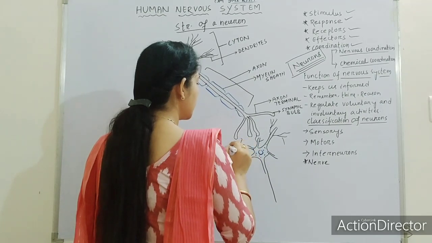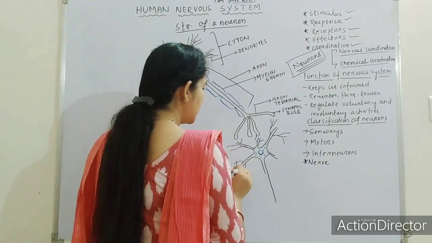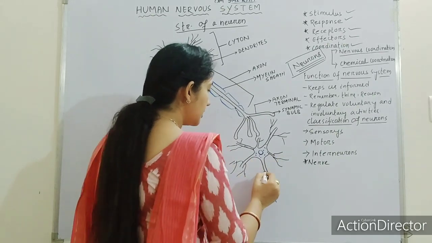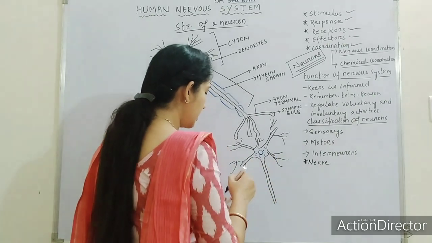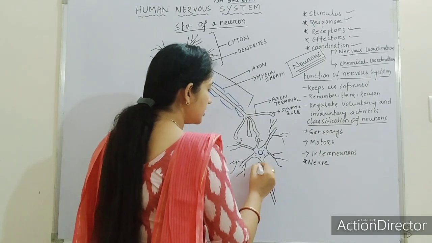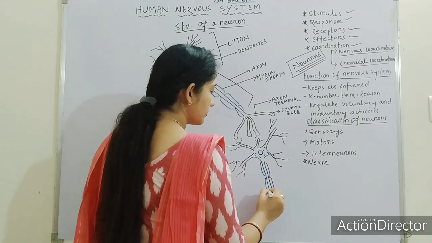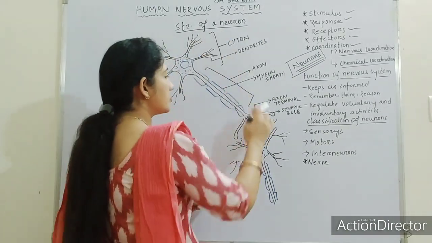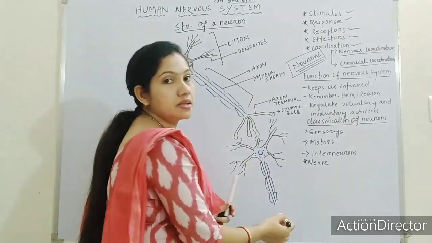Here are the dendrites. And here is again the next axon covered with myelin sheath. Got an idea? So this is one neuron and this is another neuron.